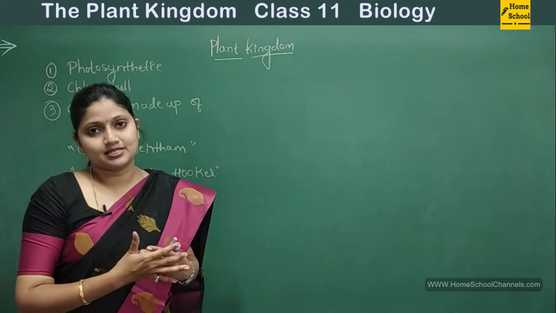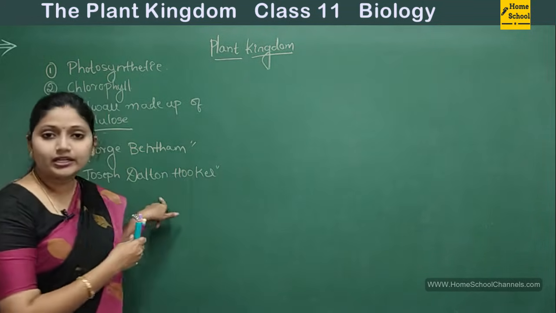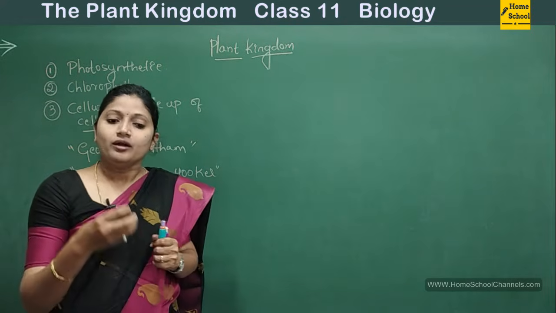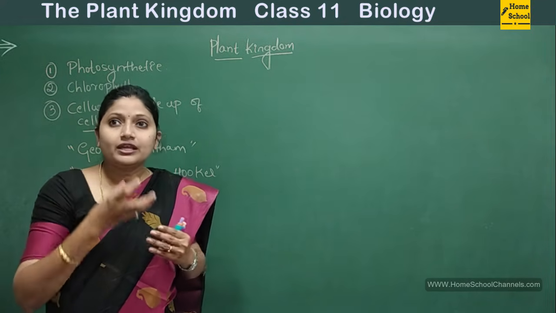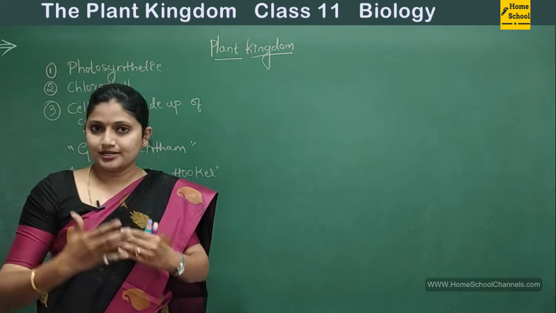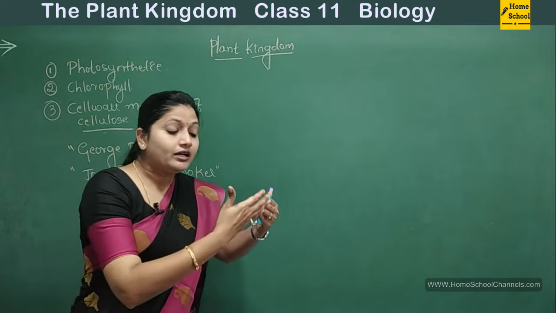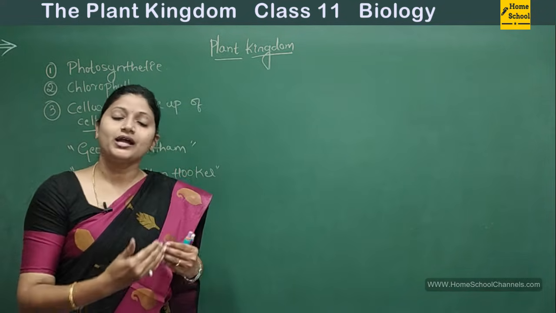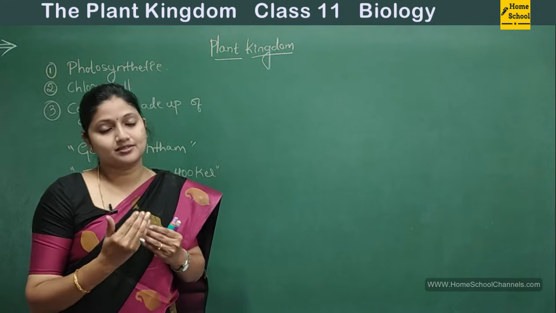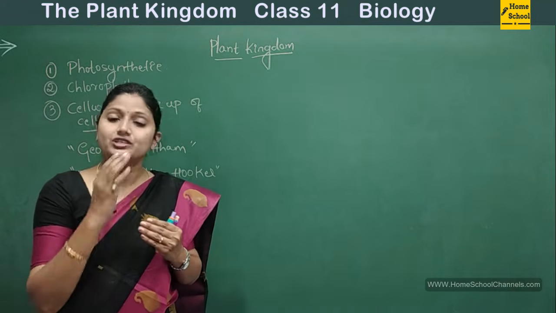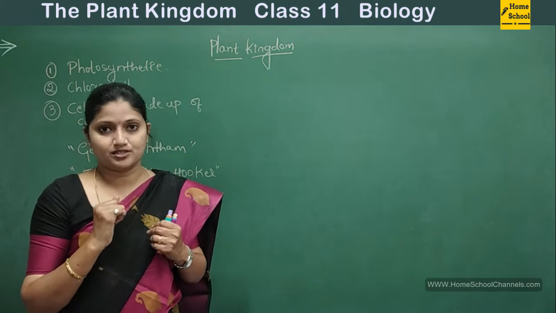Now they have taken very detailed characterization, very detailed information about the plants, and then they came up with a system of classification which is called the natural system of classification.